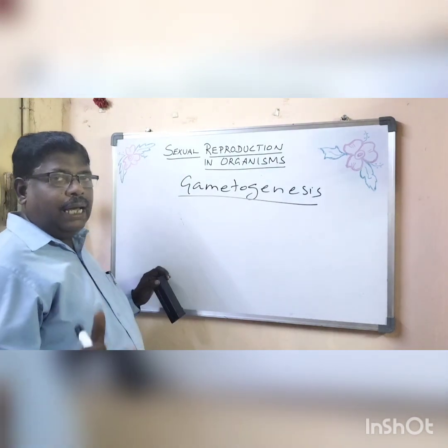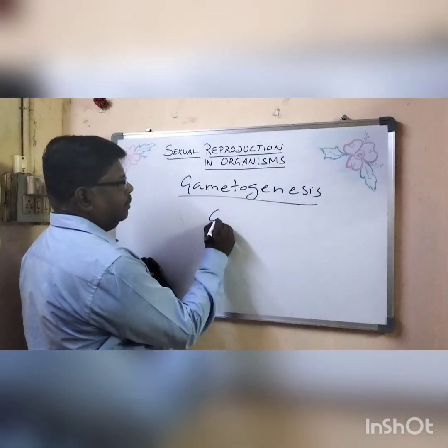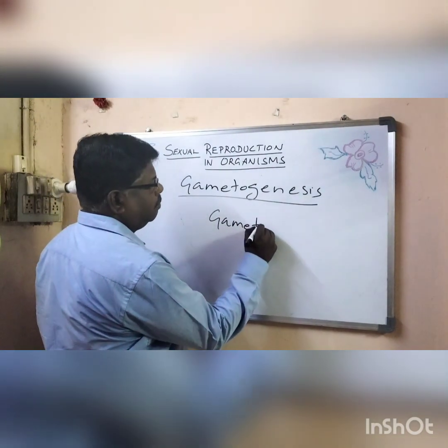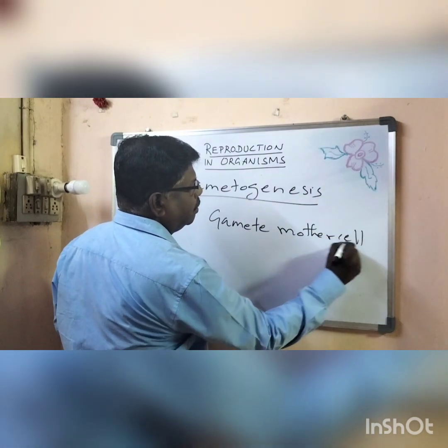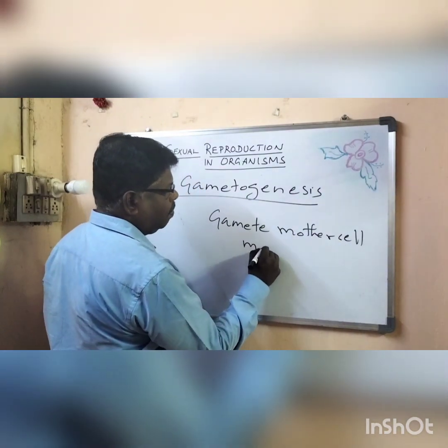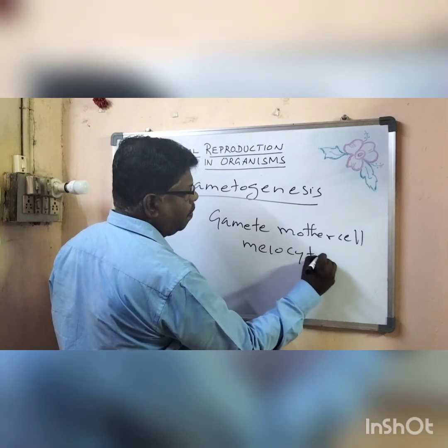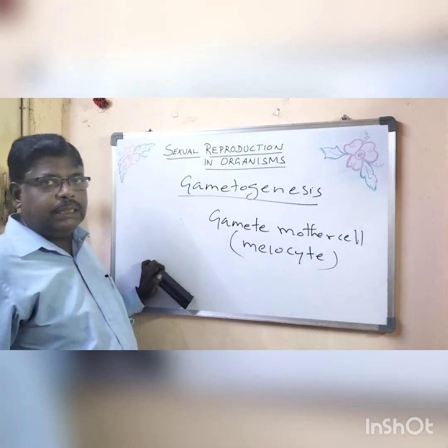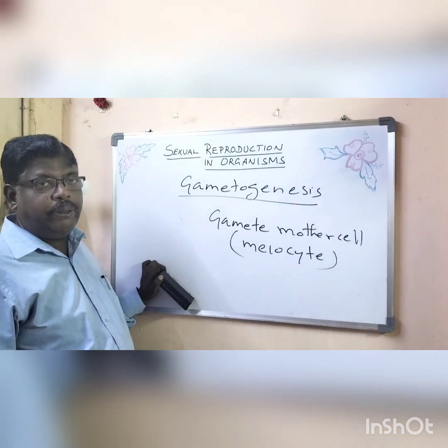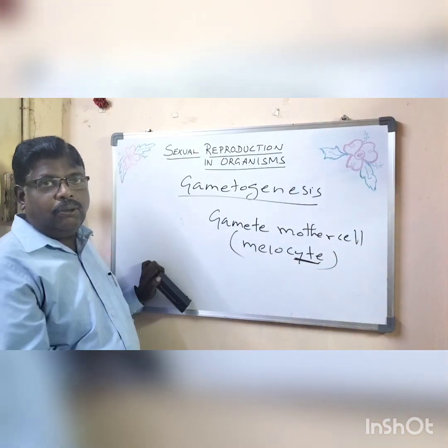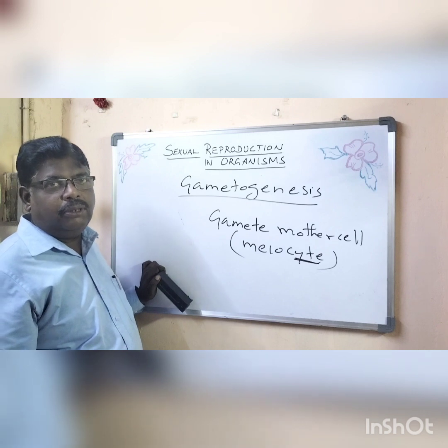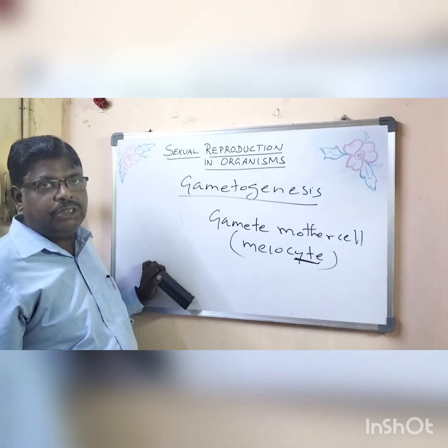The gametes arise from the gamete mother cell. Gamete mother cell is called meiocyte. CYTE means cell. That cell undergoes meiotic division. You know very well, meiotic division means reduction division.